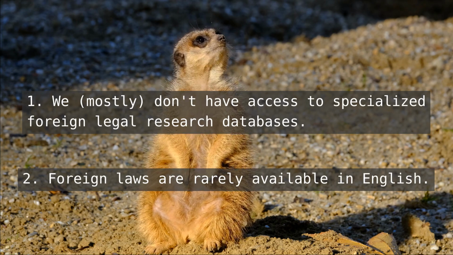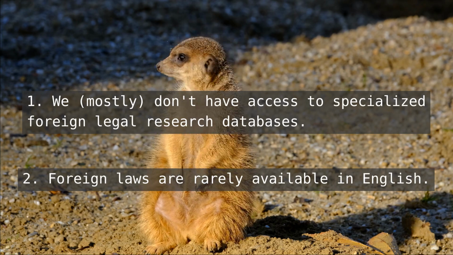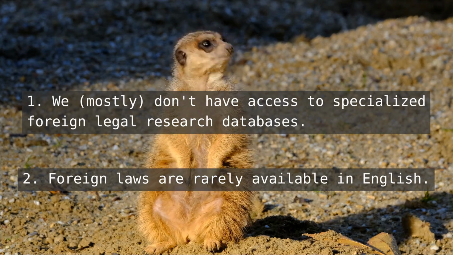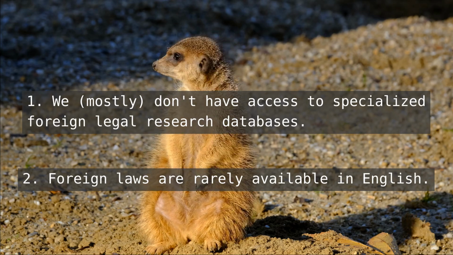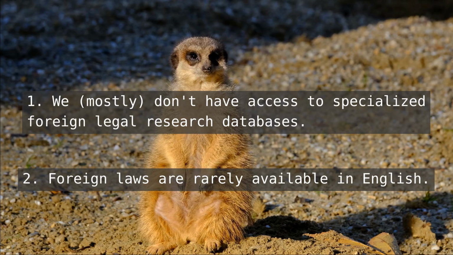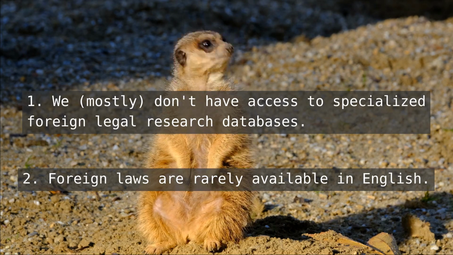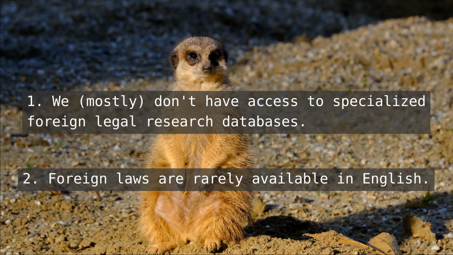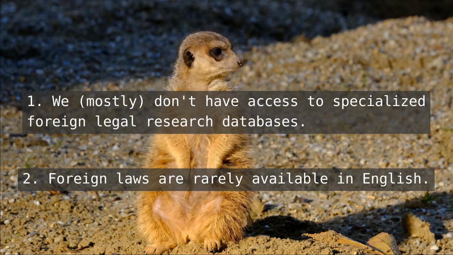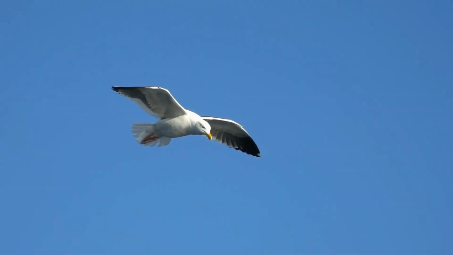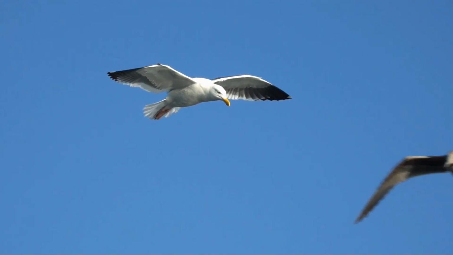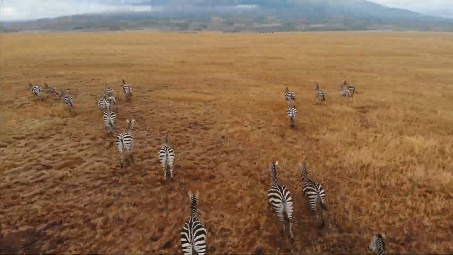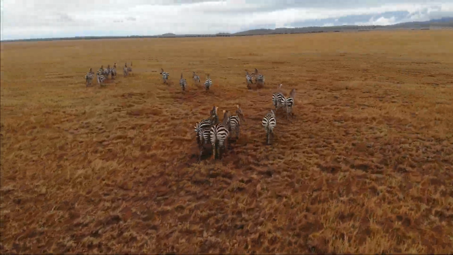Because of these problems, we're largely reliant on secondary sources to conduct our foreign law research. And when we're ready to search for laws directly, we have to rely on a patchwork of free databases provided by governmental organizations, intergovernmental organizations, NGOs, and universities. Practitioners in foreign law might have access to services like Westlaw China or Lexis South Africa, but at Lewis & Clark, we're mostly reliant on whatever we can find for free. So this video will discuss using secondary sources for researching foreign animal law, and finding primary sources using free databases, including some limited translations where available.